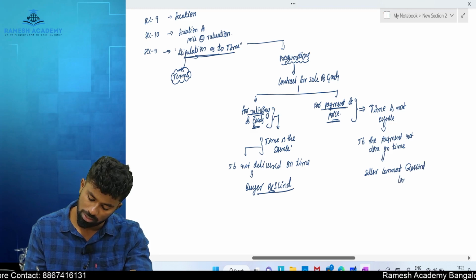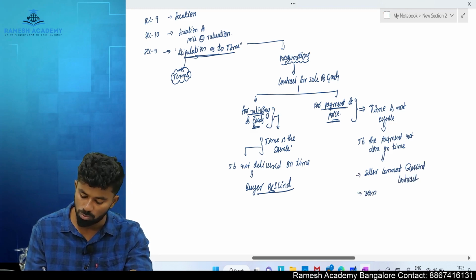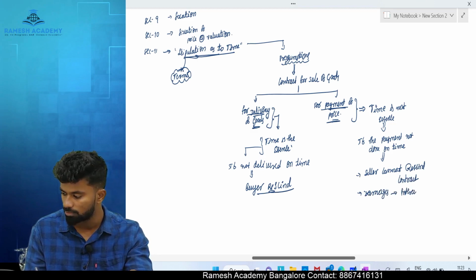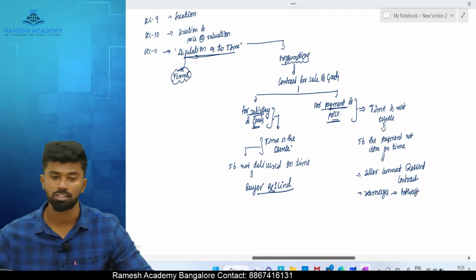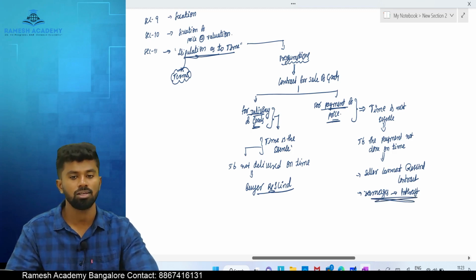Means he cannot cancel it. The only remedy he has is to recover compensation, that is damages, in the form of interest. Okay, that's it. But he cannot cancel the contract.